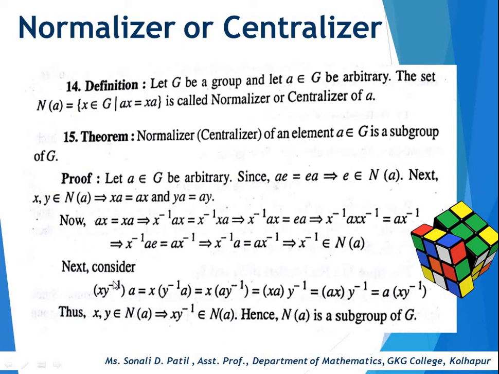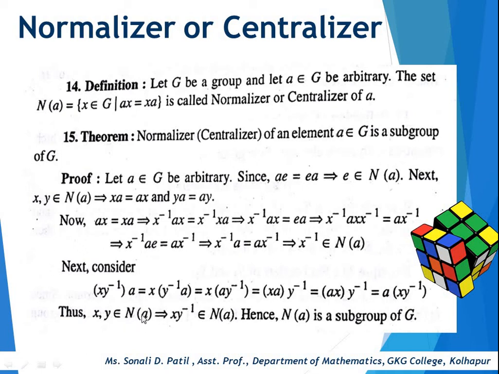Next consider (xy inverse) a = x(y inverse a). Here we can use associativity. y inverse a is commutative, so we can write x(a y inverse), and here we can take associativity. So xa y inverse, what is the value of xa here? ax. So here we can put the value of xa as ax. Now we can use associativity again. So it is equal to a(xy inverse). So thus x, y belong to N(a), and this implies that xy inverse belongs to N(a).